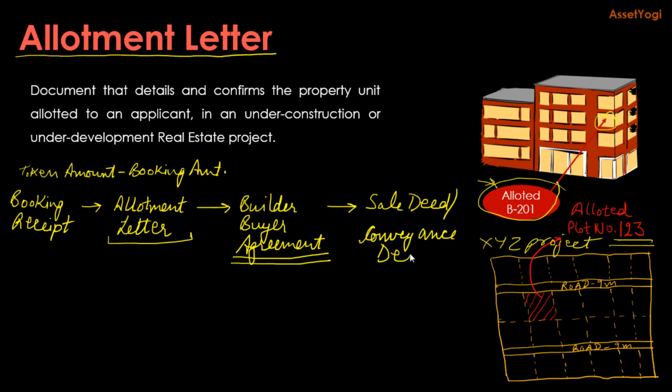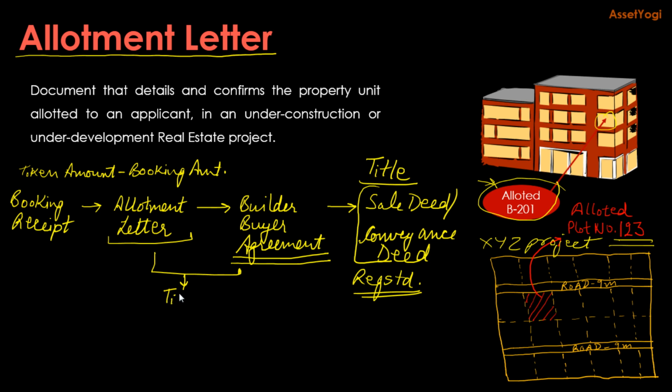Now this is the final document and this has to be registered at the registrar office, and you have to pay the stamp duty. So this is the real document by which title gets transferred. This is the title entitlement document. Now allotment letter or builder buyer agreement, they are not title entitlement letters. So there is no title entitlement that is transferred to you based on these letters. This has to be very clear legally.